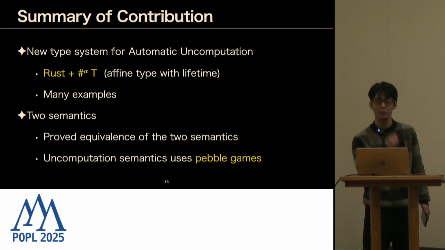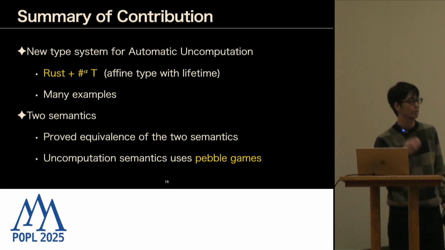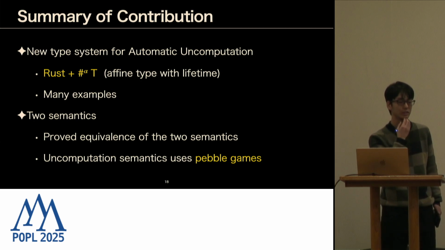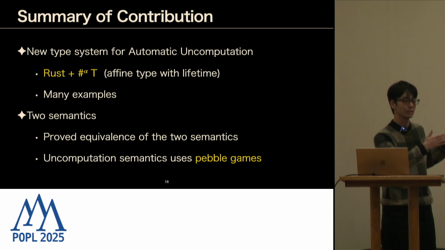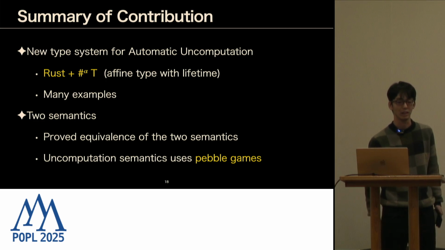But the reason we use Rust is that we also need the immutable reference, which is already a part of Rust, and we found that lifetimes fit very nicely with this. But probably there are a lot of other ways to represent it. We have to do something before something happens. I think it's possible to do it in another way.